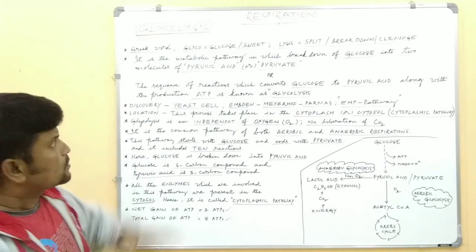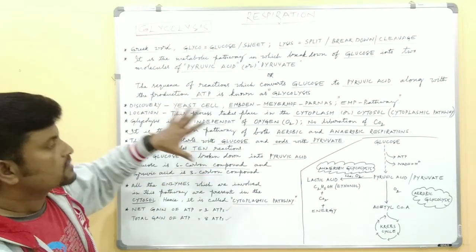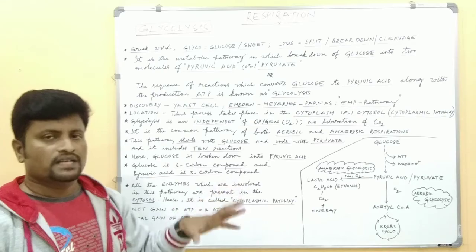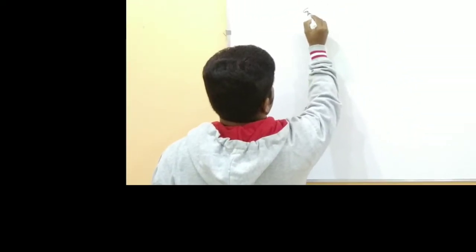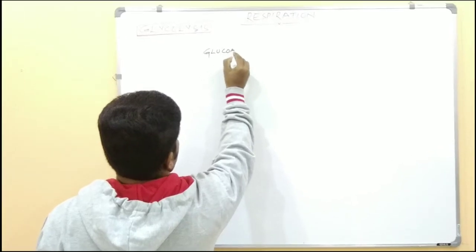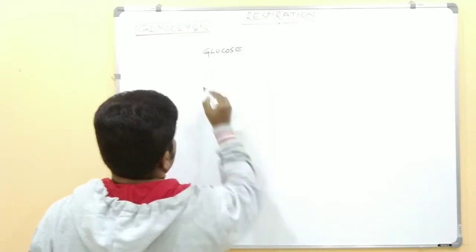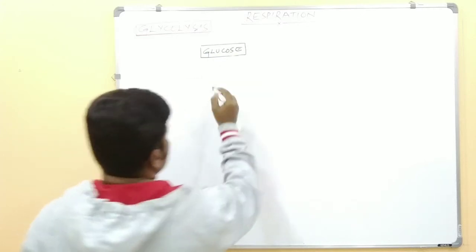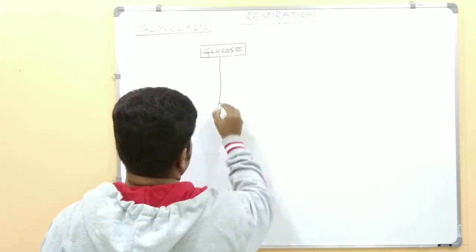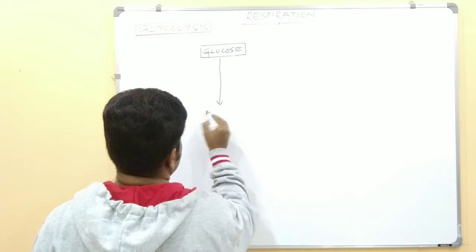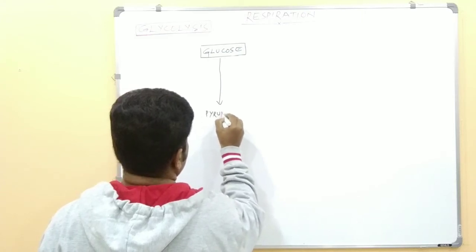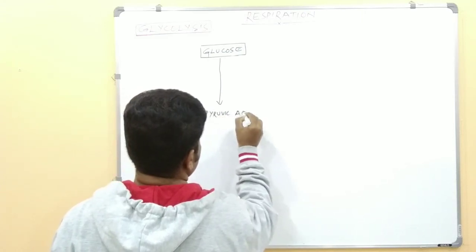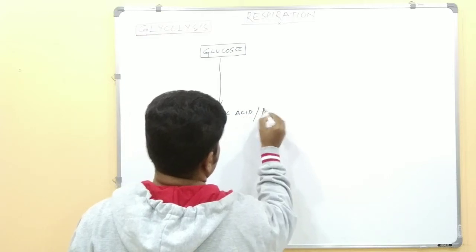Now I will explain the complete glycolysis pathway briefly. First, glucose splits into pyruvic acid or pyruvate.